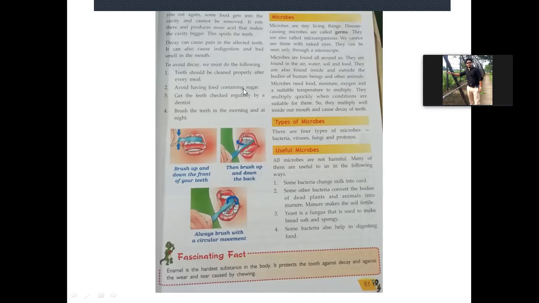Avoid having food containing sugar, that means sugar-related food you should not eat, like cold drinks and all these things, or some other liquid drinks. In all these things sugar particles are there which cause decay of the teeth. Get the teeth checked regularly by a dentist. Who are dentists? A dentist is a doctor who takes care of our teeth. So doctors who take care of our teeth are called dentists. Brush the teeth in the morning and at night.